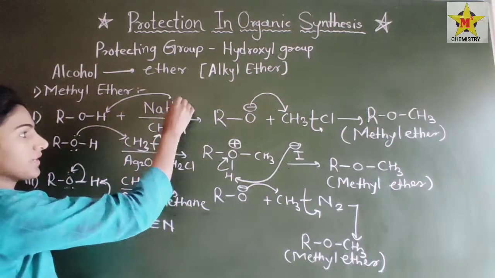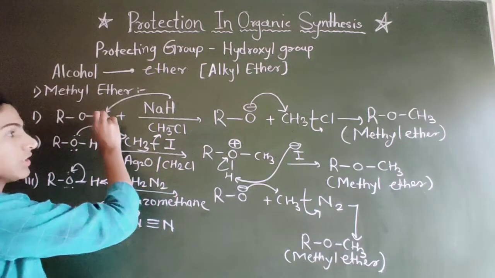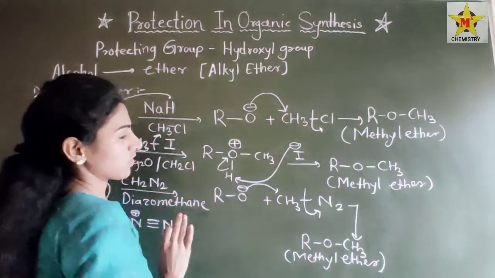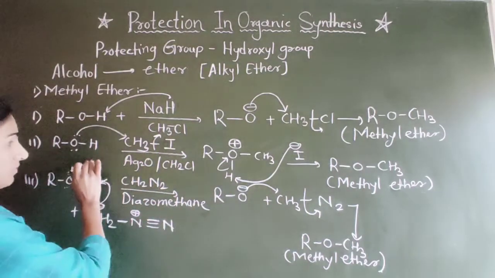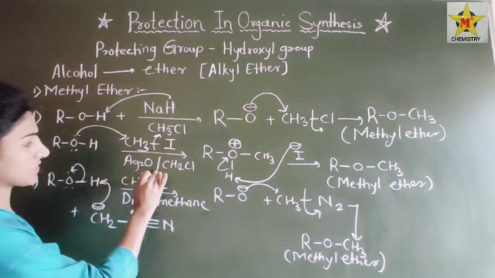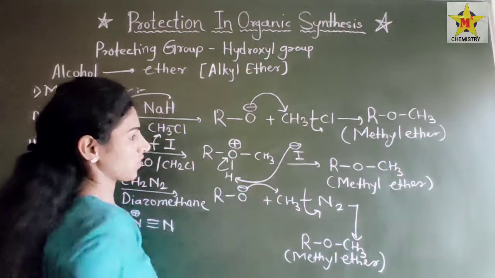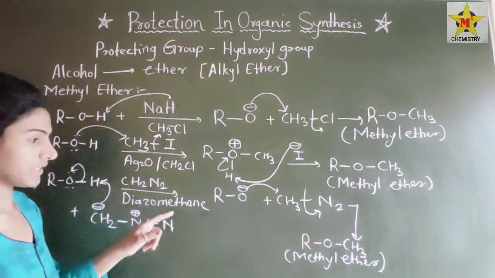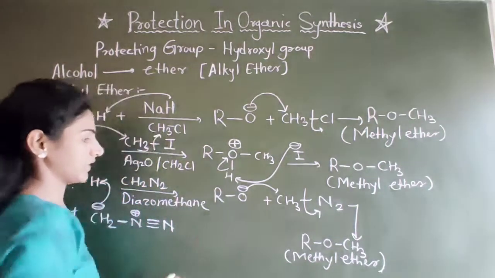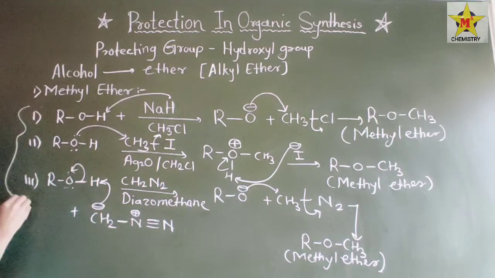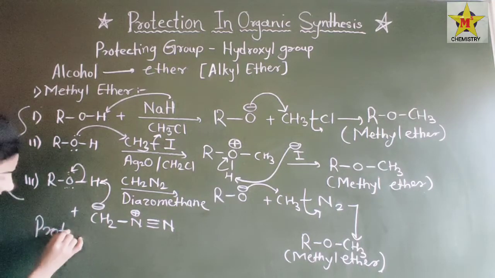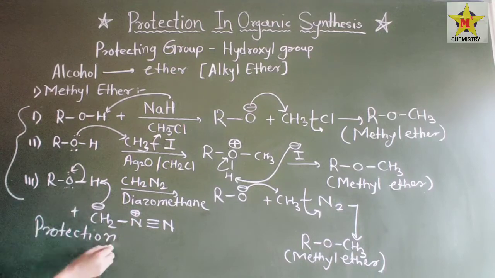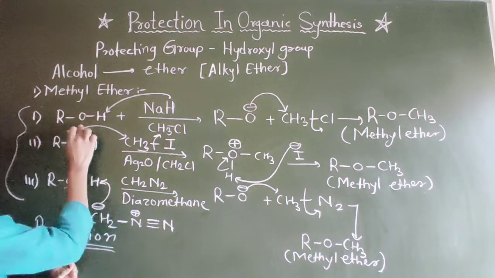Here, by NaH, the base will abstract this hydrogen. This hydride will abstract this hydrogen, with formation of methyl ether. Then in presence of Ag2O, CH2Cl2, formation of methyl ether, and again one more is CH2N2, diazomethane, with formation of methyl ether. These are the steps of protection. Means by these steps we can perform protection of the alcohol group.